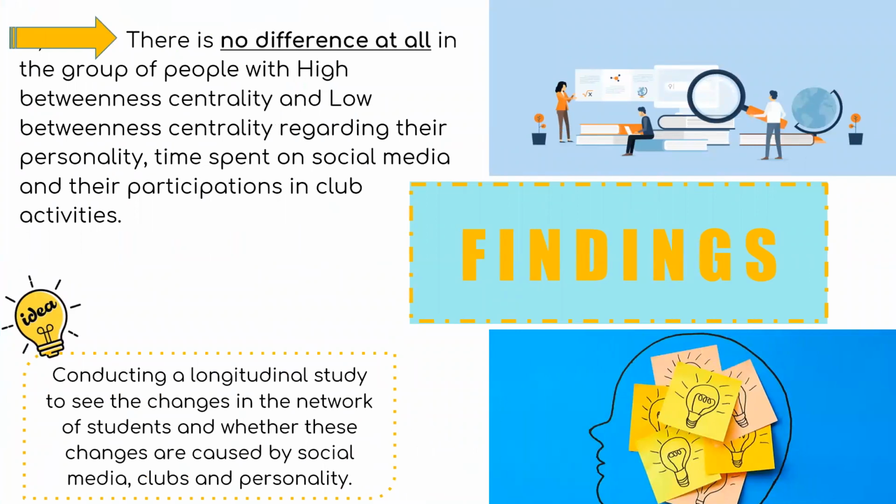After conducting the research, we found that there's no difference at all between the group of people with high betweenness centrality and people with low betweenness centrality regarding their personality, time spent on social media, and their participation in clubs. This result aligns with our initial hypothesis. In the future, we would be interested in conducting a longitudinal study to see the changes in the network of students and whether these changes are caused by social media, clubs, and personality.